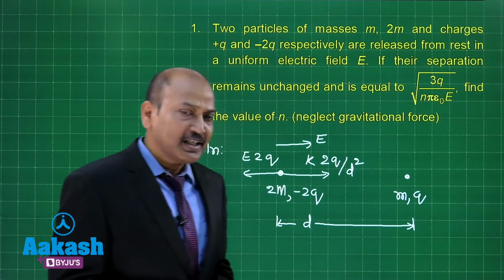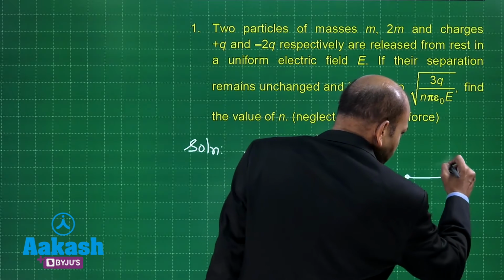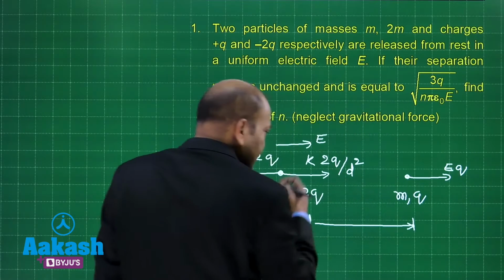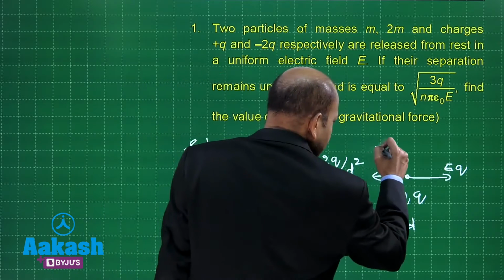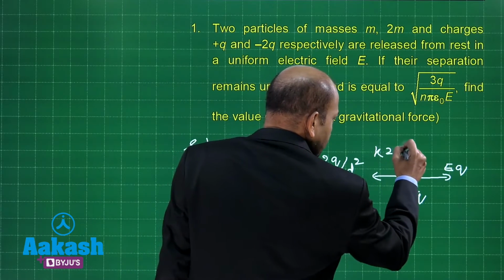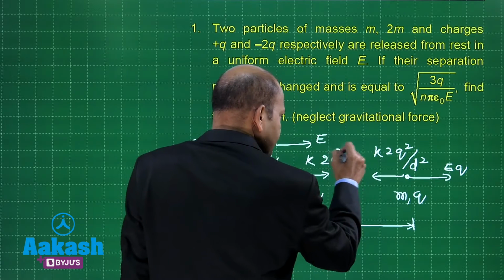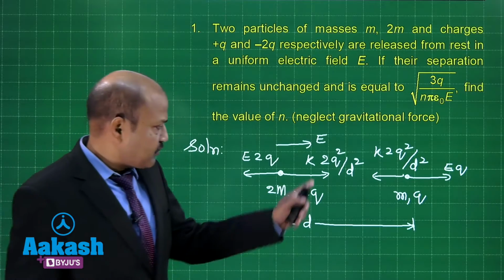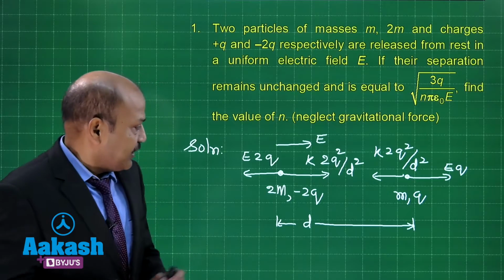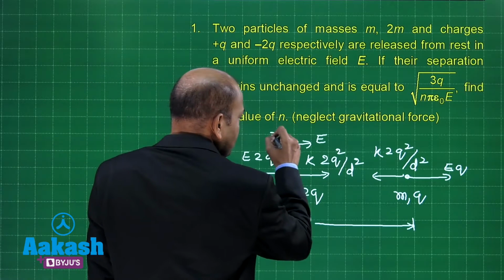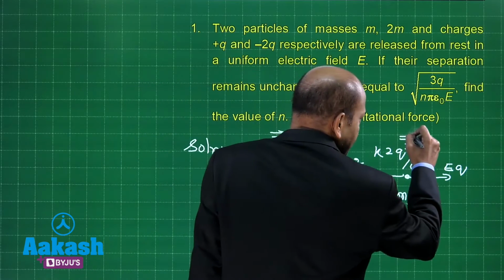Now, looking at the other particle, the force due to external field E is going to be E into q towards right, and the electrostatic force of attraction by the other particle has magnitude k into 2q square divided by d square. Well, the force here also is 2q square, so one square was missing. I hope the situation is absolutely clear to you. Both have to have the same acceleration. So acceleration for the first particle is a, let's say towards right, and for the second particle also it is a towards right.